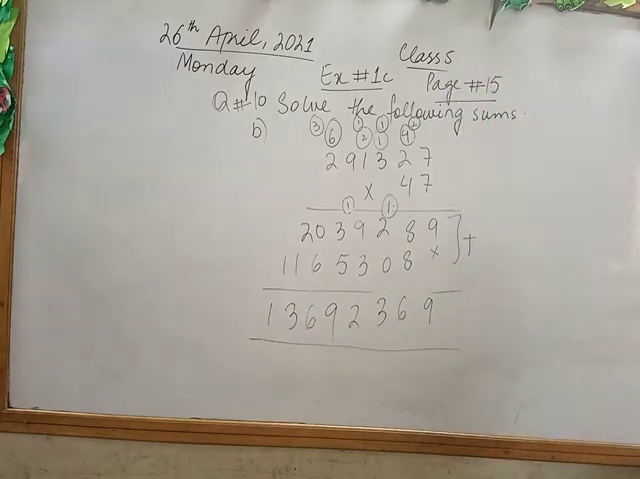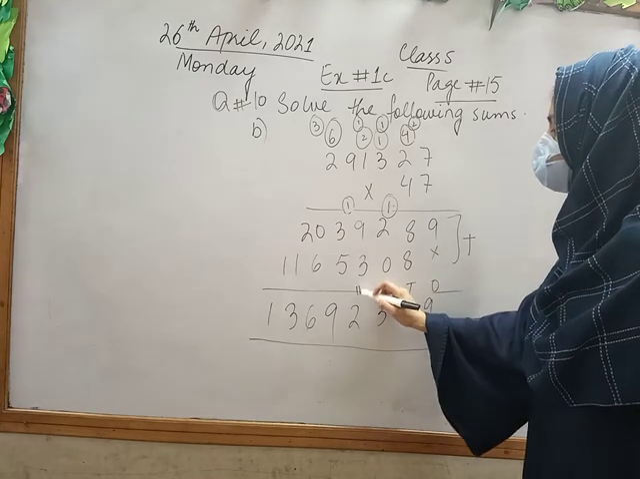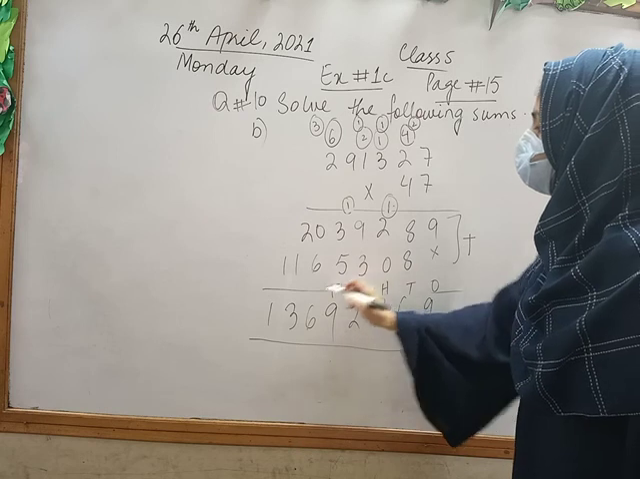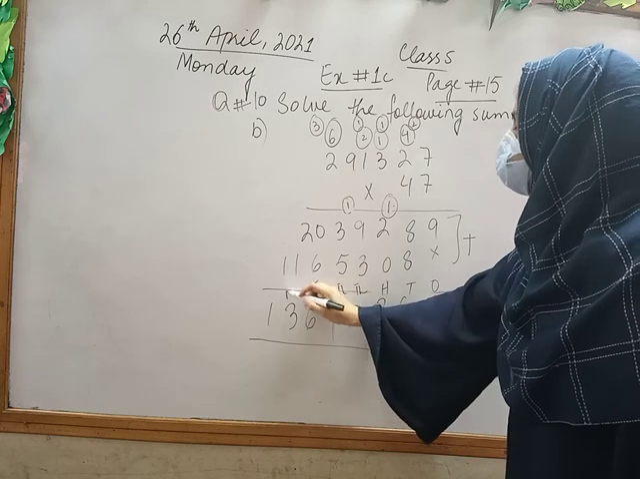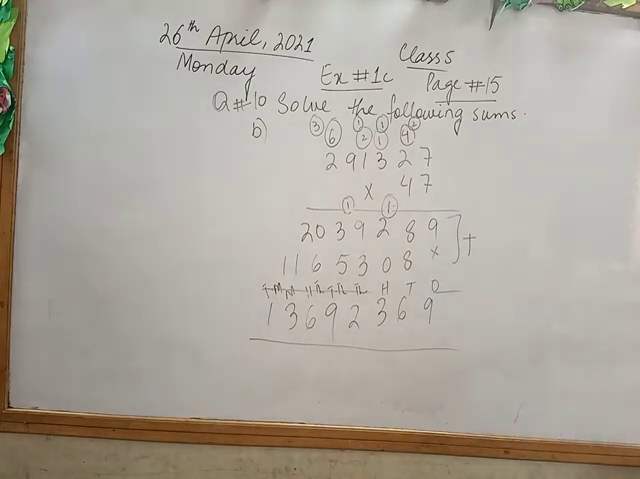So in the end we have 13,692,369. Fine. So this is at the ones place, tens, hundreds, thousands, ten thousands, hundred thousands, millions and ten millions. Fine. So this is all class. This is how we can solve multiplication of a 6-digit number by a two-digit non-zero number.